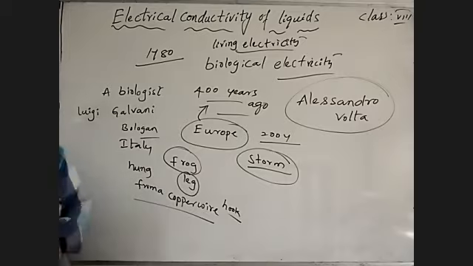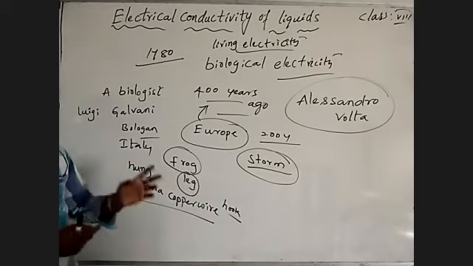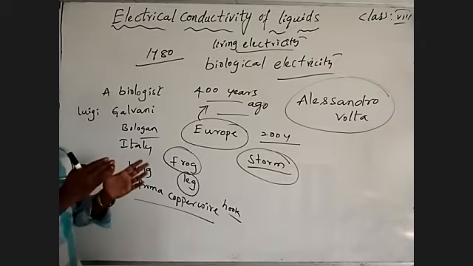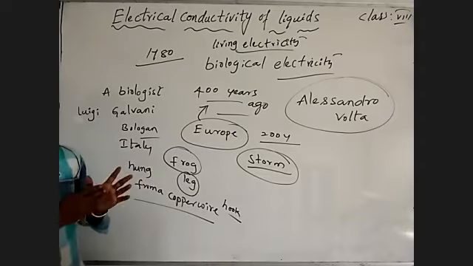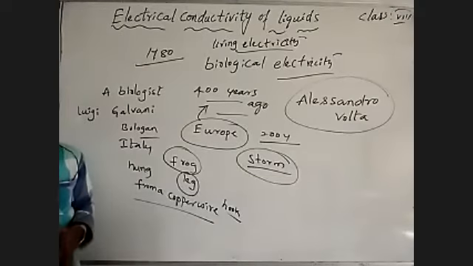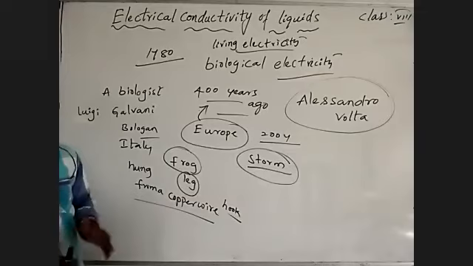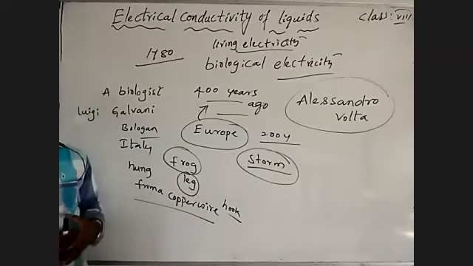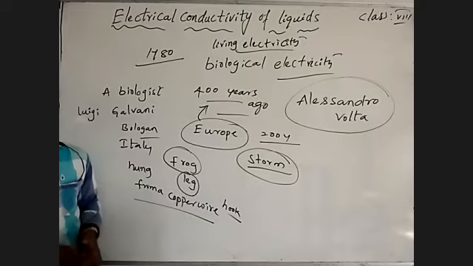Based on that, he concluded that electricity is not stored in living organisms. The living organism, the dead body, acts as a good conductor, as an electrolyte. How did he prove that? By doing different types of experiments on different dead bodies, different dead living organisms.